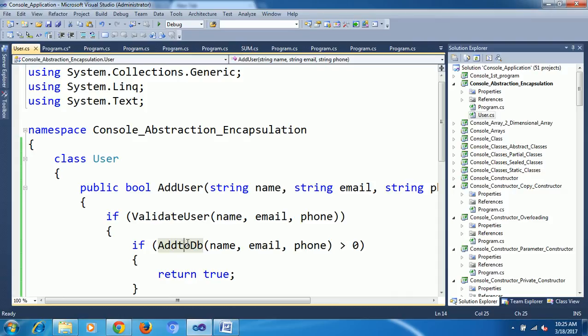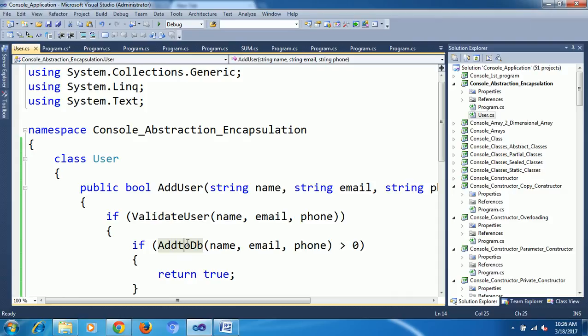Just like we are encapsulating into one form, just like encapsulation, like medicine capsules, where all the powder is in encapsulated format. That's encapsulation: we are keeping all the related methods into one method, and we call that method instead of calling a number of methods. That's called the encapsulation concept.